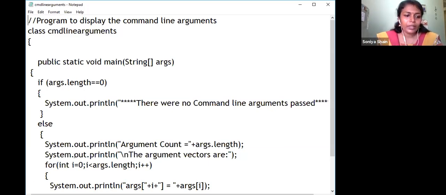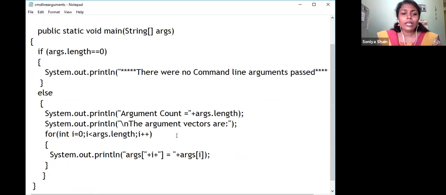Then next, System.out.println, the argument vectors are, that's only a message. All of you know that it will be a group of strings, so we must use an array there. An array needs an initialization value, and a control statement for controlling the loop.